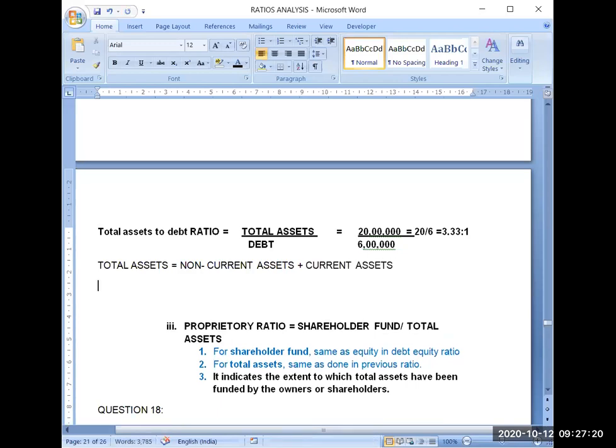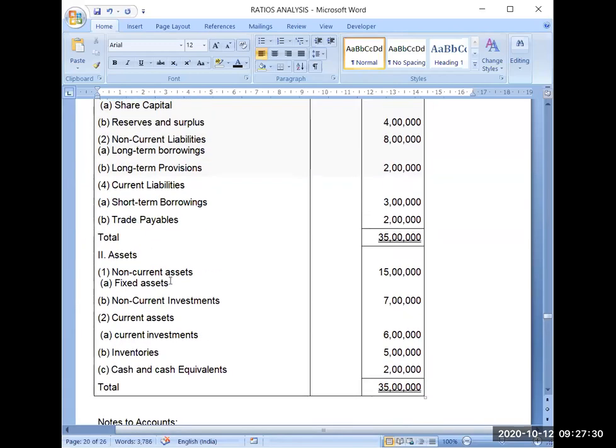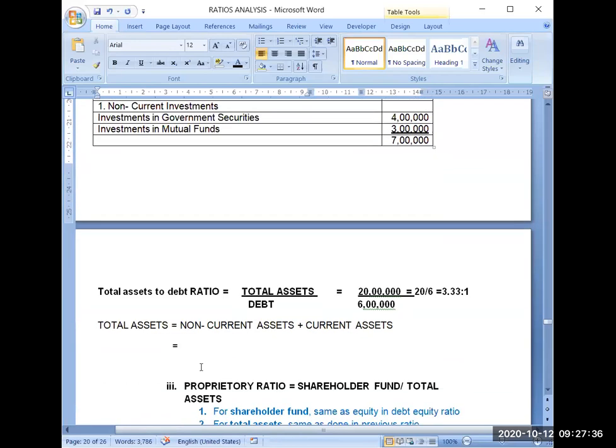Now, because there are several non-current assets and current assets given, I can write it by further dividing, like fixed assets are given, non-current investments are given, then these three values are given. So I have to write these all.